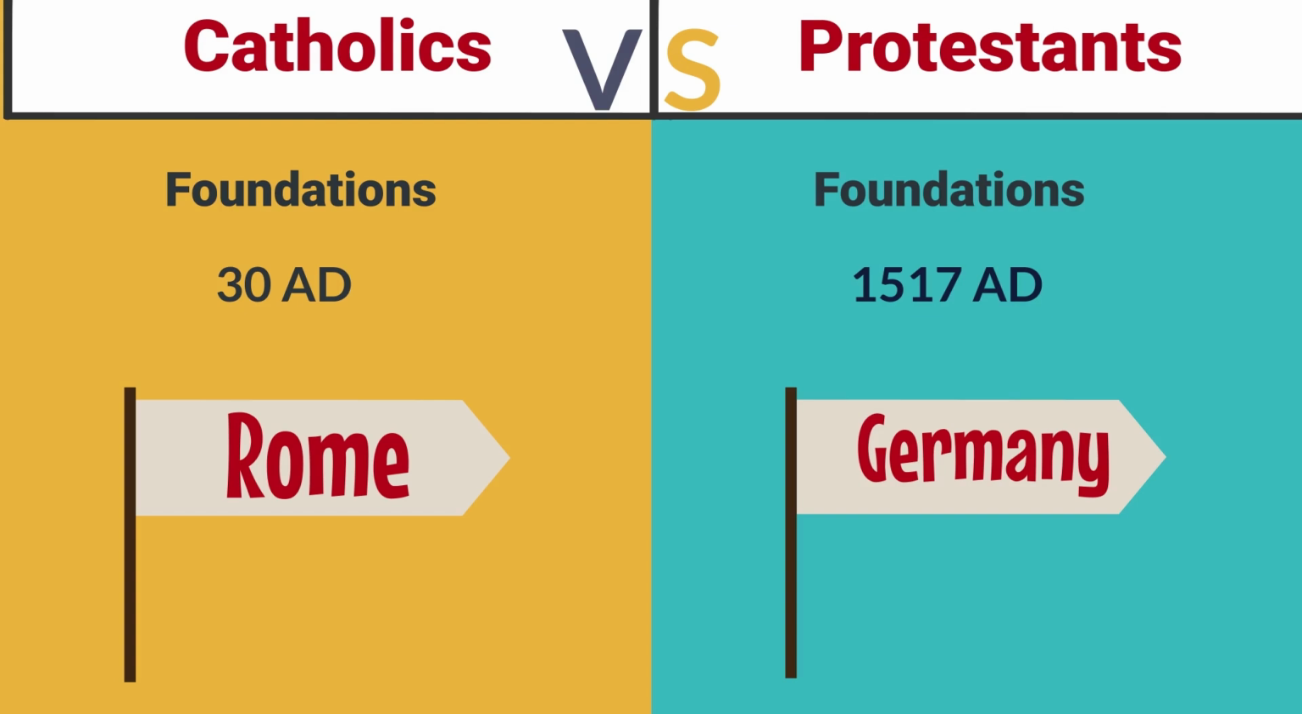In contrast, Protestantism emerged in 1517 AD, when Martin Luther, a German monk, initiated the Protestant Reformation in Wittenberg, Germany. Luther aimed to reform perceived corruptions within the Catholic Church, which he believed had strayed from the original teachings of Christianity.